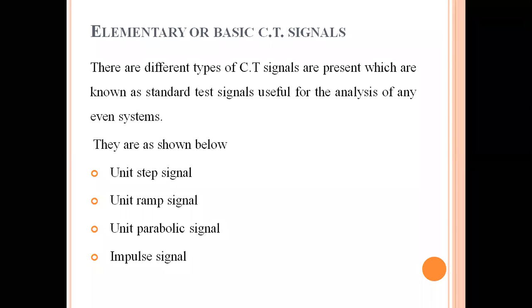What do you mean by standard test signals, and why are the signals shown on the PPT called standard test signals? Because these signals can be easily generated in our laboratories. So what are the signals which are easily generated in our laboratories? Unit step signal, unit ramp signal, unit parabolic signal, and impulse signal. These are the 4 types of basic signals which come under the continuous time case. Later we'll define the same signals for the discrete case also. That is another thing.